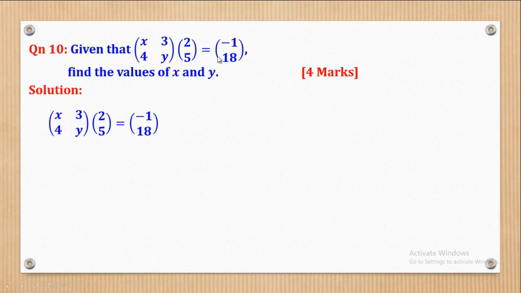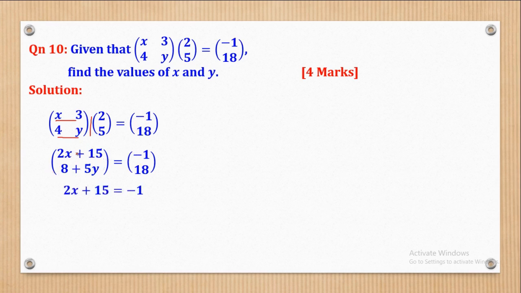First of all, this is the given expression which is here. The first thing to do is to multiply. So multiply a 2x2 matrix by a column matrix. Remember, you multiply row by column, so it means that x times 2 will give me 2x plus 3 times 5 to give me 15. Then do the same for the lower row, so it should be 4 times 2 to give me 8 and y times 5 to give me 5y, being equal to the column matrix on the right hand side.